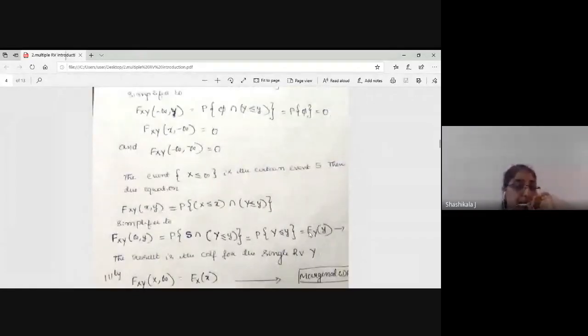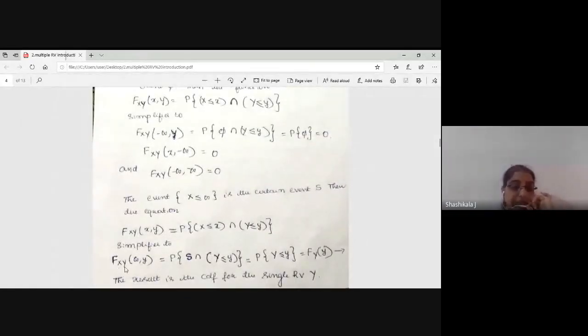Now similarly, can you tell me, if in the CDF of x and y, y is replaced by plus infinity and x is some range, what will be your CDF? Apply the same idea, but now x stays x and y is replaced by infinity. Can you modify this expression? What will be your answer? Anyone?